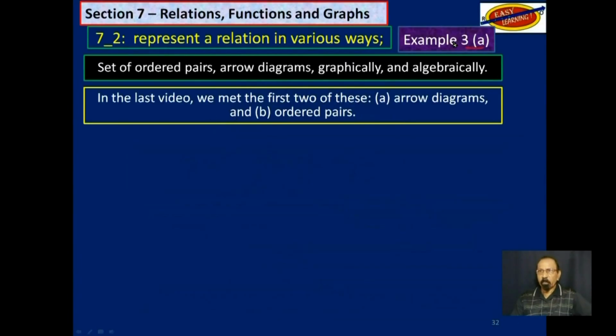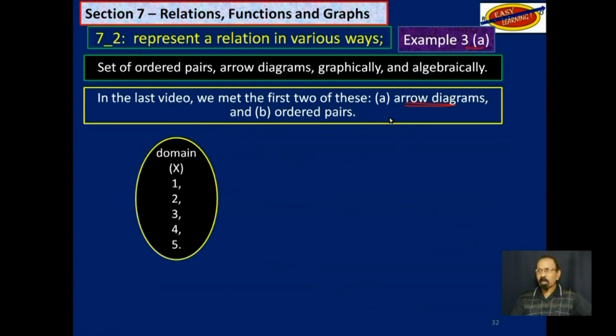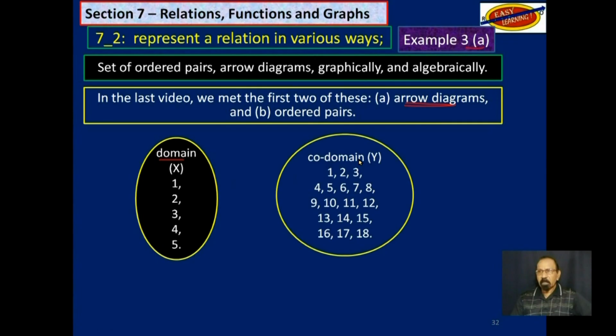Okay, example 3a, we are still on arrow diagrams, and by now I think you are getting tired of that, so this may be the last one. We have seen this before. You have a domain, let's call it X, with these elements. And you have a codomain, let's call it Y, with these elements. If we map 1 onto 1, and then 2 onto 4, 3 onto 9, and then 4 onto 16.